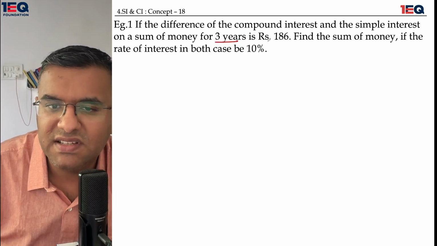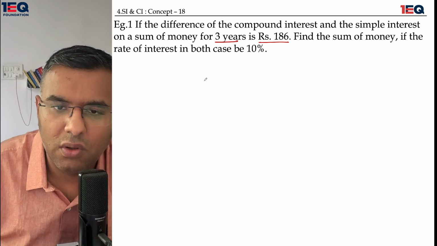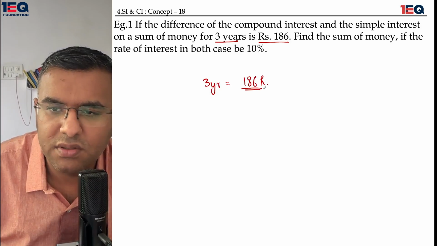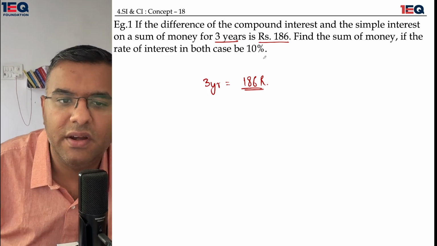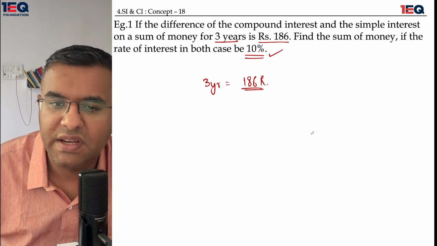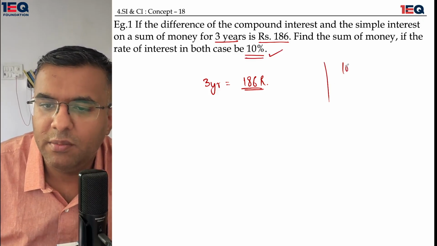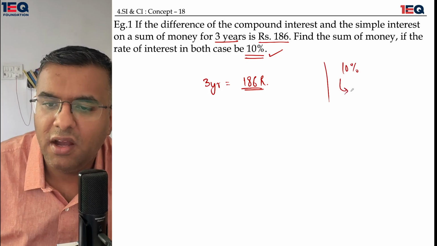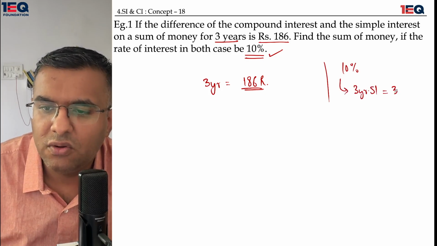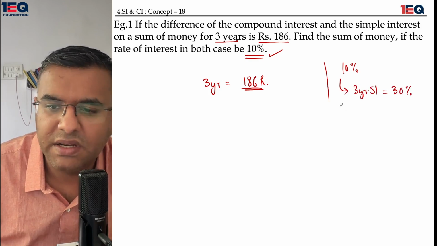Okay, I'll go ahead. The difference of the compound interest and the simple interest on a sum of money for 3 years is 186 rupees. Find the sum of money if the rate of interest in both the cases is equal to 10%. If I apply a 3-year SI on it, this comes out to be simply 30%.